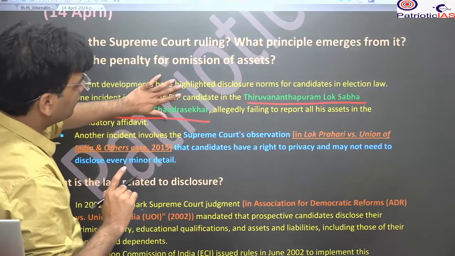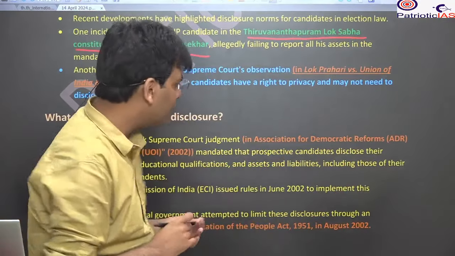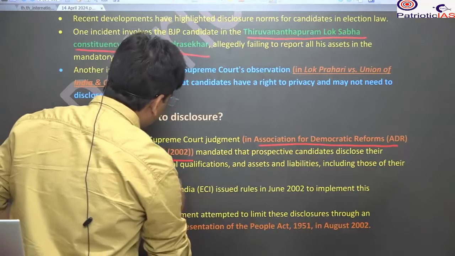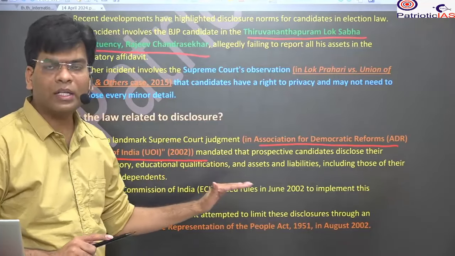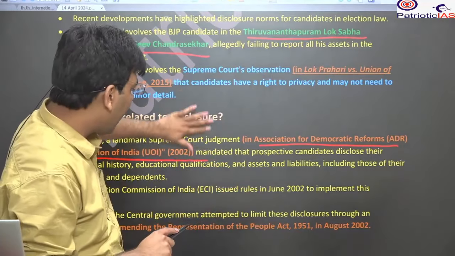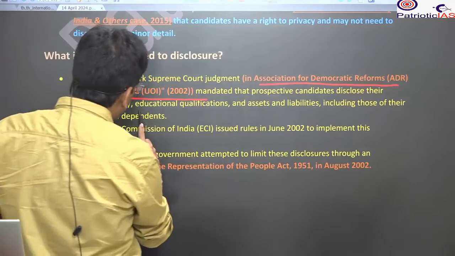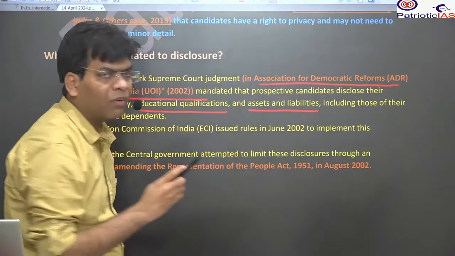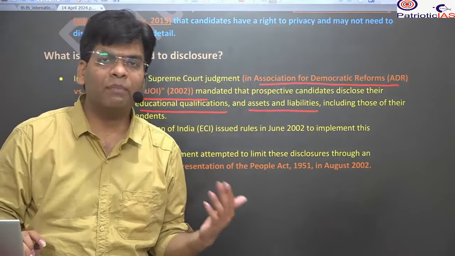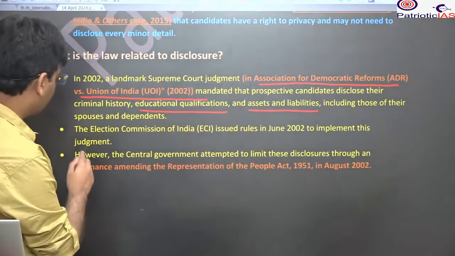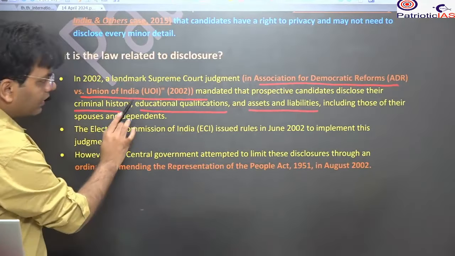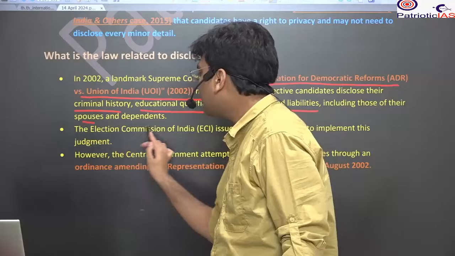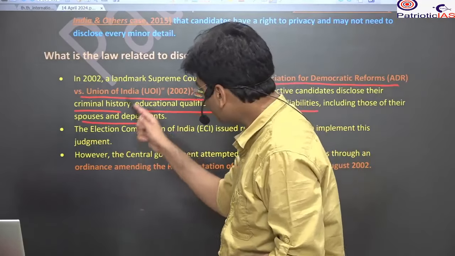The most important case that brought disclosure of assets is Association for Democratic Reforms v. Union of India, 2002. It required every candidate to disclose their educational qualification, their assets and liabilities, how much asset and how much liability they have, and their criminal records, and not only theirs but also those of close relatives such as the spouse and dependents such as son and daughter.